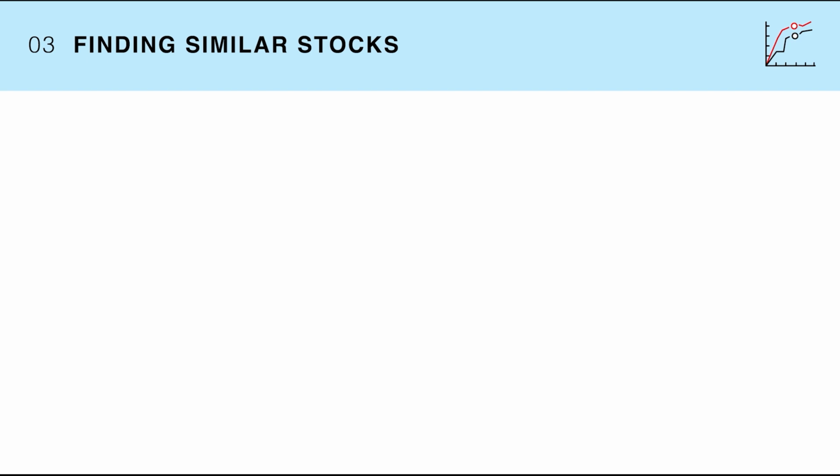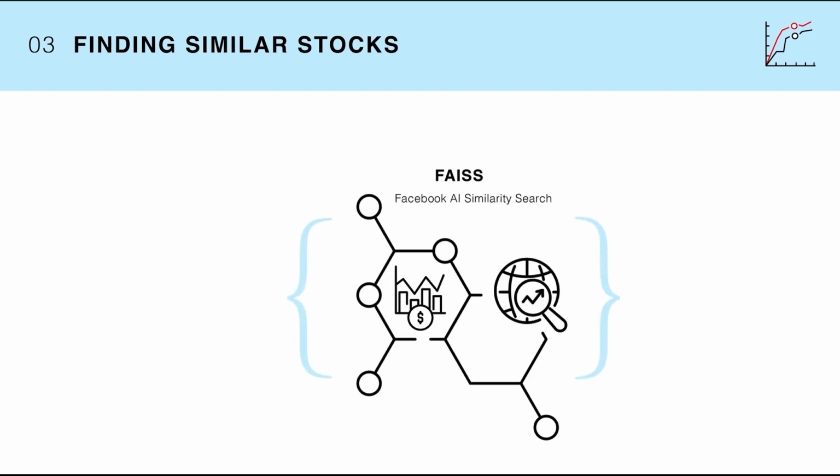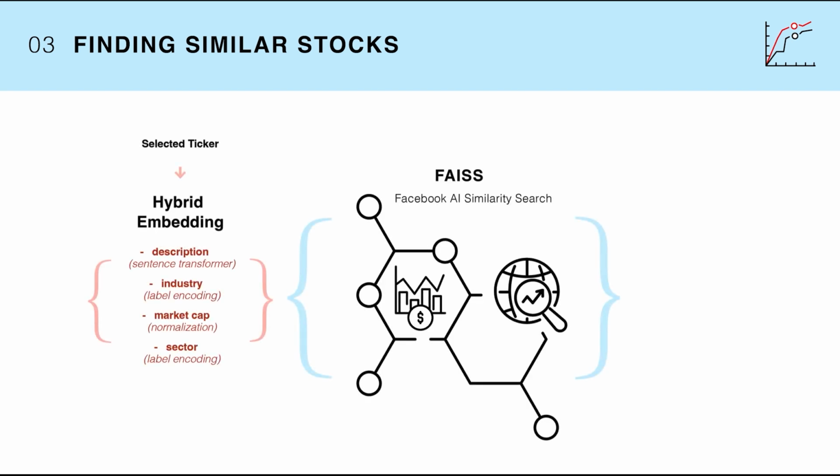Next, to build a control group, we filter similar stocks for a ticker using the metadata of stocks and by using a vector database, FAISS. A hybrid embedding approach is used to encode the metadata information such as description, market cap, sector, and industry information, and the weights are manually adjusted.